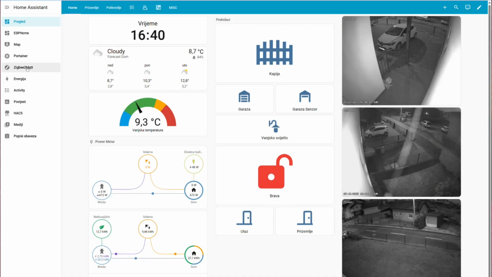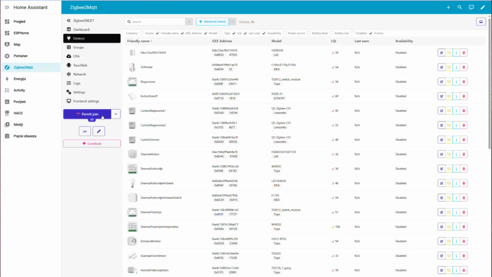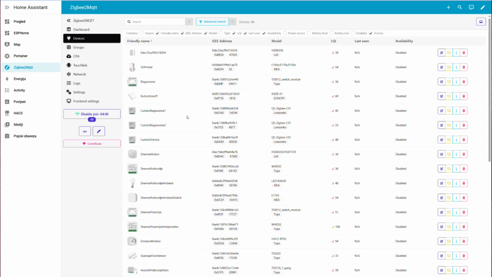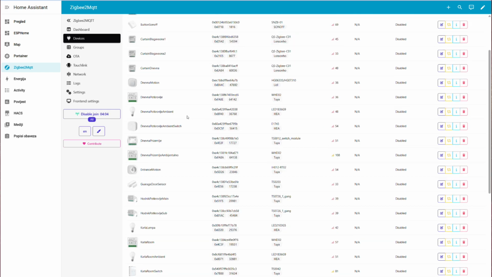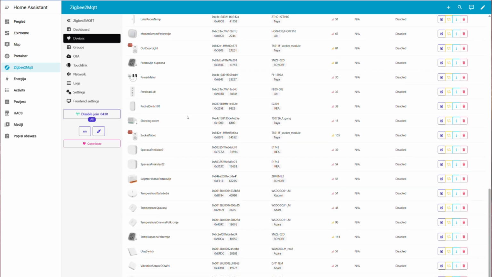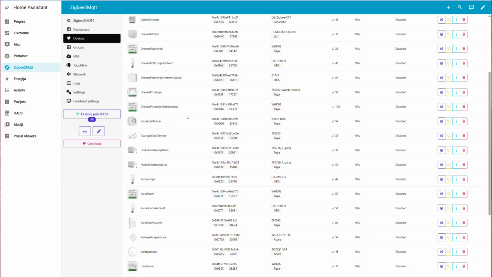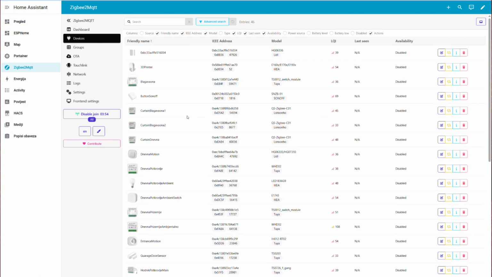Okay, now we are in the Home Assistant screen. I will go to Zigbee2MQTT because I'm using that, and I will push the permit join button. Now I need to push the button on the device again to start pairing mode. Once it starts pairing and it's paired, you will see it here in the list as a new device. One second. Now it is in pairing mode.